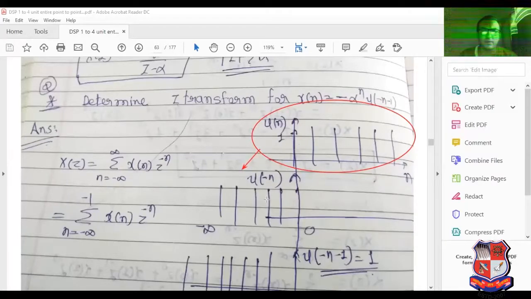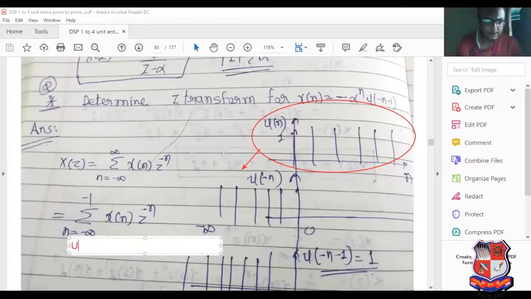The mirror signal of u of n, simply a 180-degree flip, is known as the mirror signal. So the graph can be moved to the second quadrant. So that is u of minus n, and what does u of minus n minus 1 mean? See this, this is u of n.